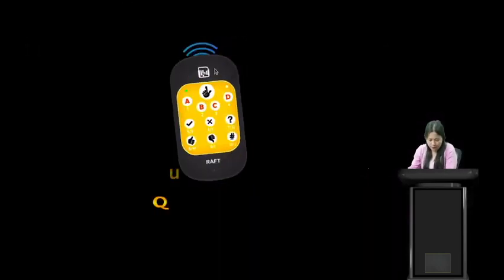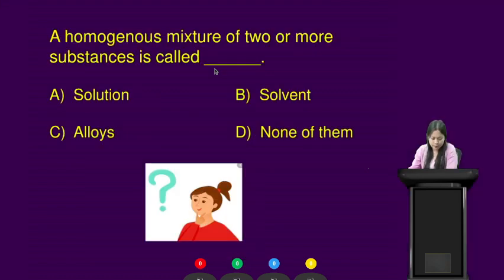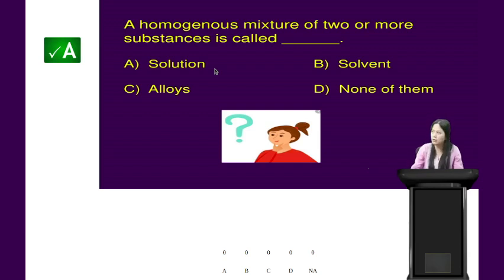Alright, students, we have another question. Please get your rough devices ready. The question is, a homogeneous mixture of two or more substances is called. Giving you 15 seconds to respond to this question, students. Your time starts now. A homogeneous mixture of two or more substances is called. Option A is solution. Option B is solvent. Option C is alloys. Option D is none of them. So which of the following option is the correct answer? Alright, students, yes, very good. The correct answer is option A, that is solution. A homogeneous mixture of two or more substances is called solution. Very good, students.